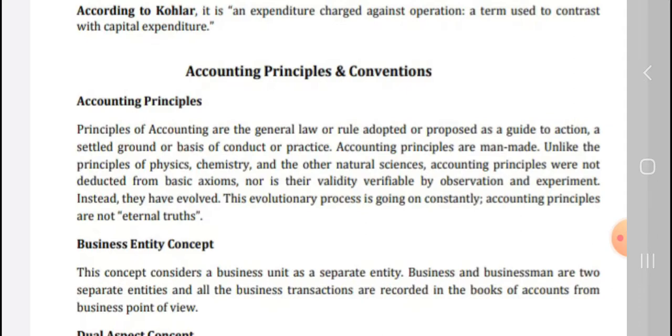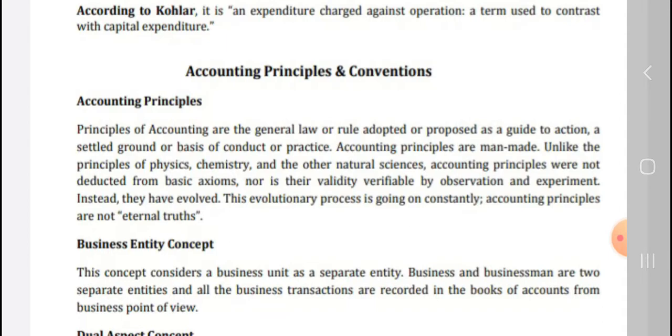Next is accounting principles and conventions. Principles of accounting are general laws or rules adopted or proposed as a guide. They are like a guide to action, a settled basis of conduct or practice. Accounting principles are man-made, unlike the principles of physics and other sciences. Their validity is not verified by observation and experiment, like chemistry or physics.